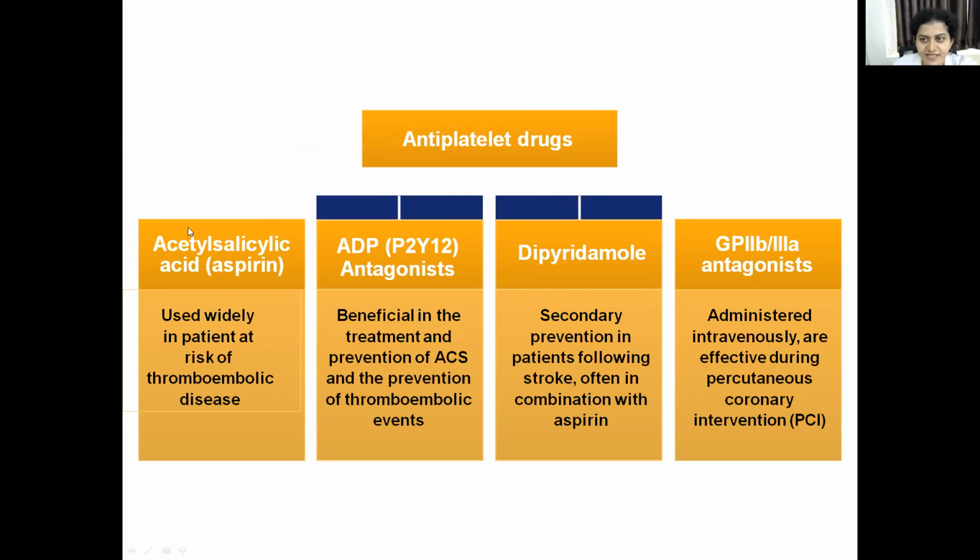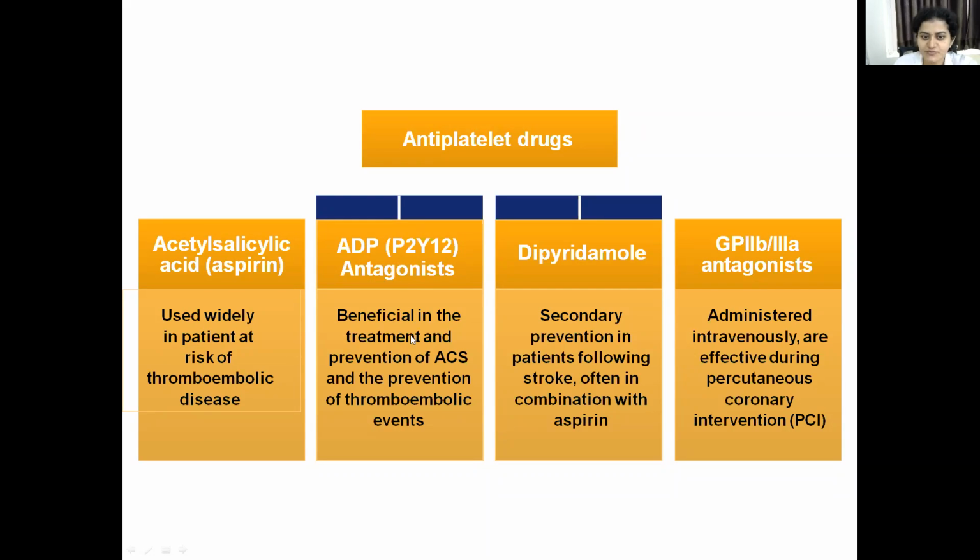So this is in general the uses of antiplatelet drugs, which include aspirin, ADP antagonists, that is ticlopidine and clopidogrel, dipyridamole, which inhibits the phosphodiesterase enzyme, and glycoprotein 2B and 3A receptor antagonists. Aspirin is widely used in patients at risk of thromboembolic diseases.